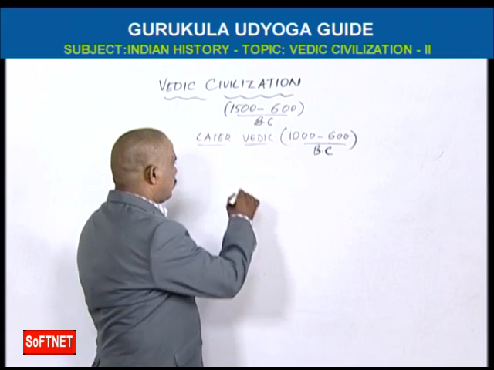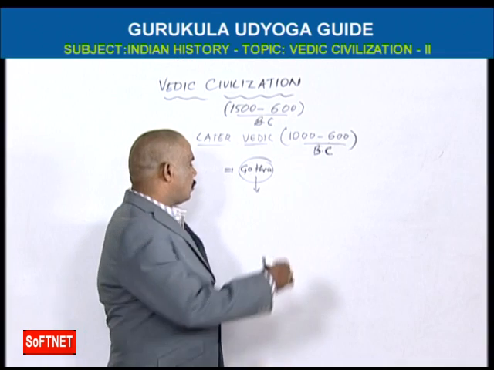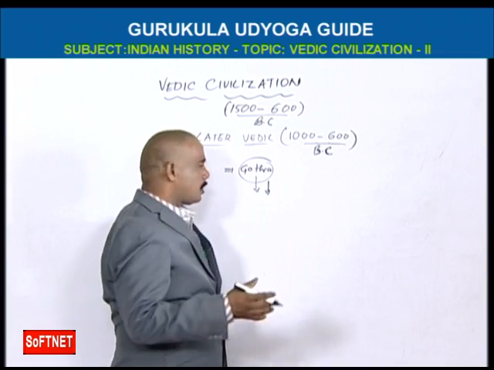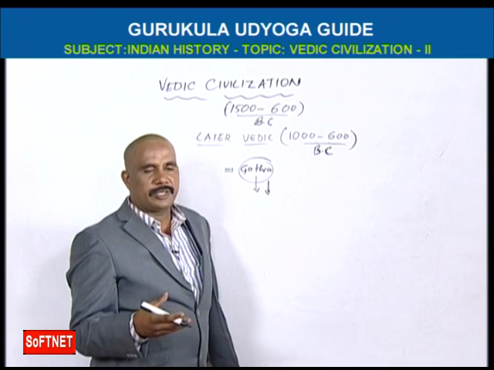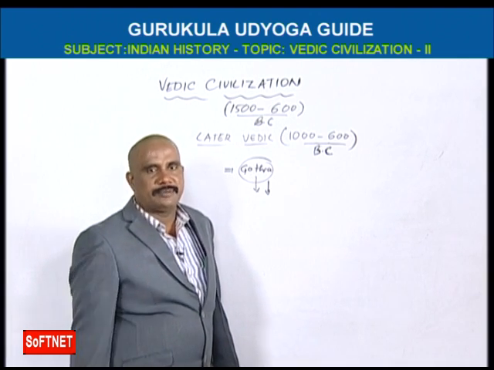And you see here, the Gotra system was also introduced. Gotra is the most important word in Indian tradition. Gotra was also introduced in later Vedic civilization. Gotra means, according to Vedic literature, the living area of the cattle.